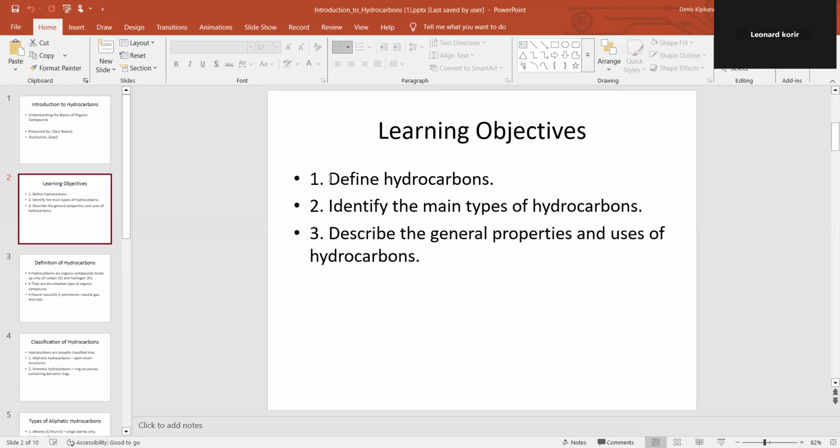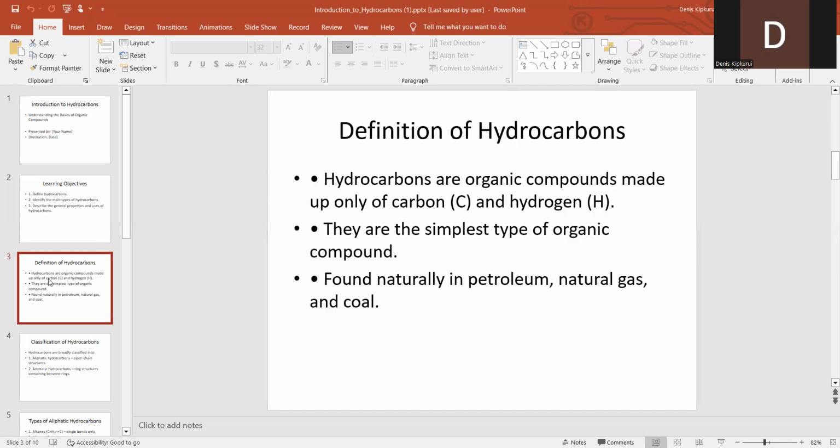Okay, that is great, Mr. Leonard. The real definition of hydrocarbon is a compound containing carbon and hydrogen. So, let us proceed. At the end of the lesson, you have to define what a hydrocarbon is and classify hydrocarbons. So let us start from the definition. As Mr. Leonard has explained, a hydrocarbon is a compound containing carbon and hydrogen.